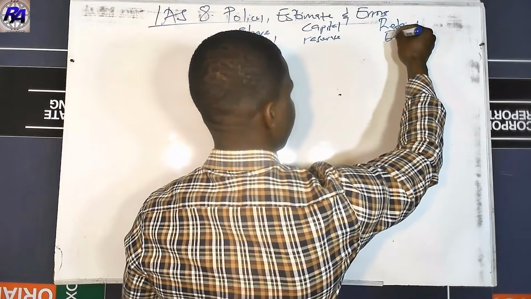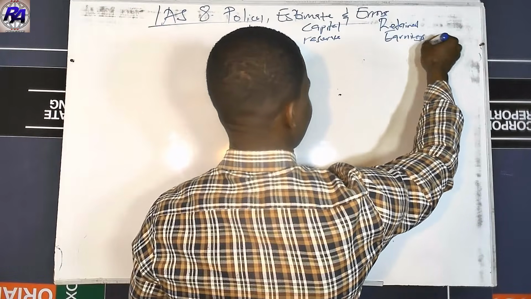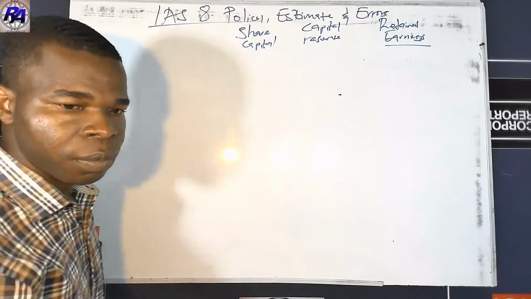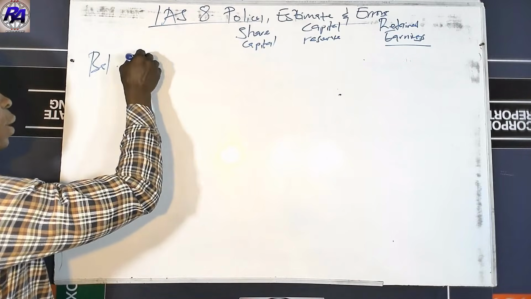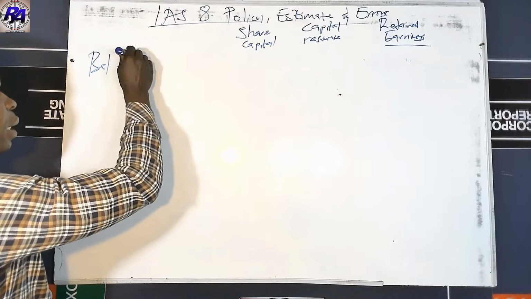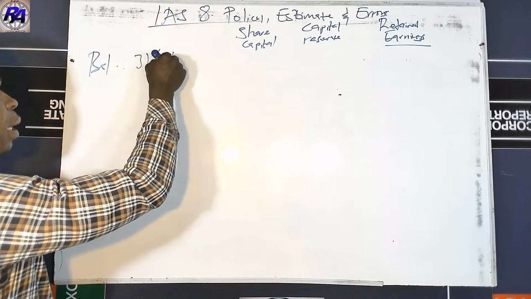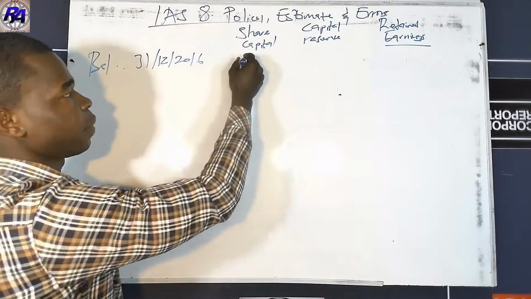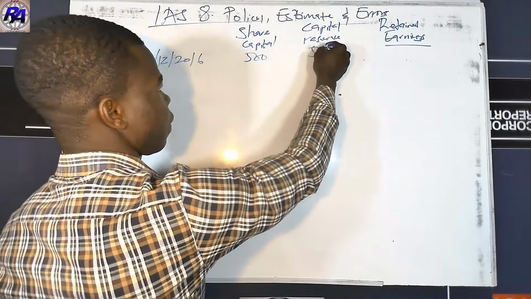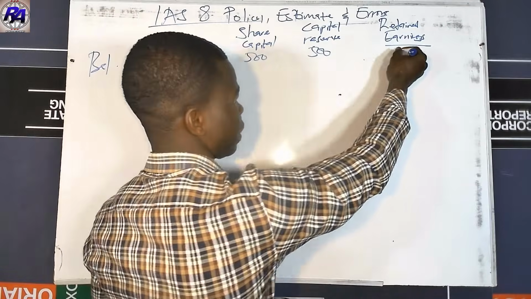Alright. So we have the balance for 31st December 2016. Over here we have this place with 500, here 500, and then the last one is 90.